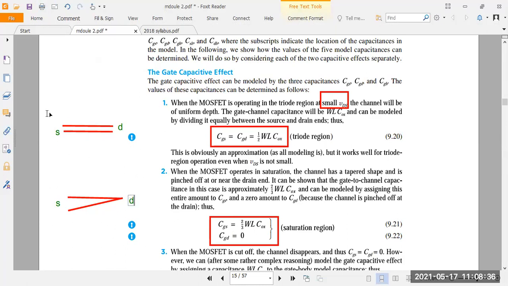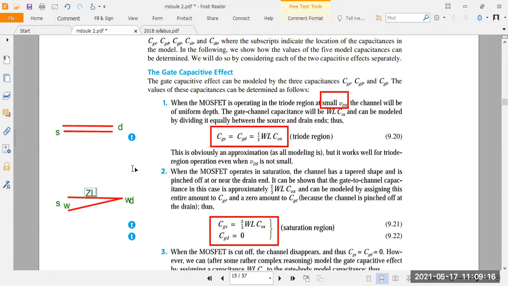When the channel is uniform, meaning the width and length are equal-sized, you can go for the equation 1/2 W L COX. But when the channel is in a tapered shape, on the drain side it is narrow, because no electrons are moving from source to drain, as VDS is maximum. When VDS is maximum, there is no current flowing between the source and drain. On the source side the width is more; this one is the width of the channel. On the drain side the width is 0. There is no width across the drain side. The length is equal. Understood? So length means what?